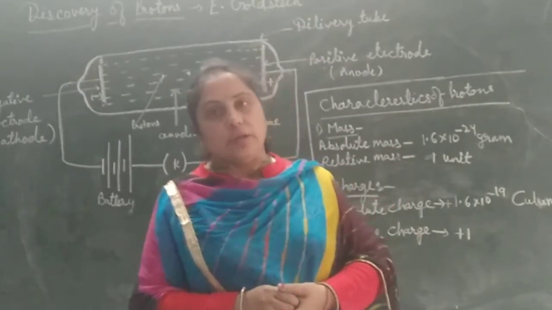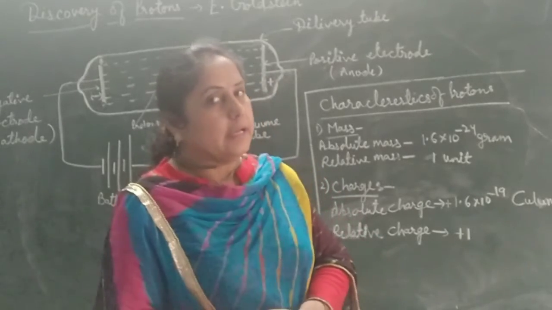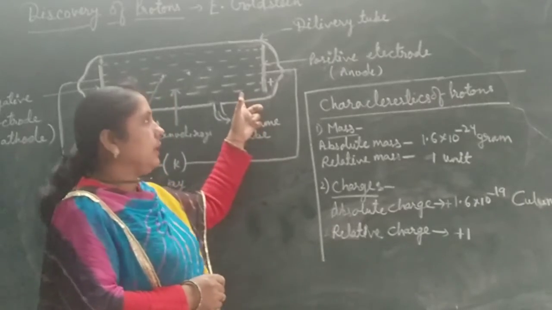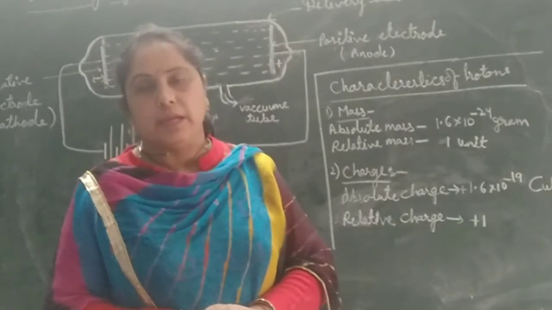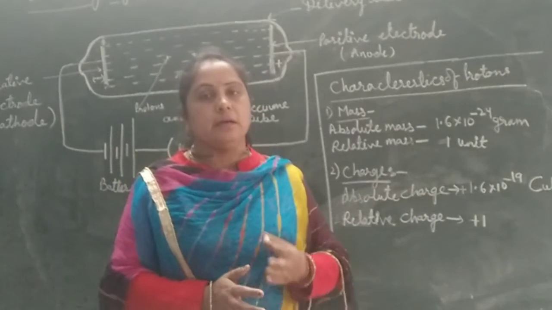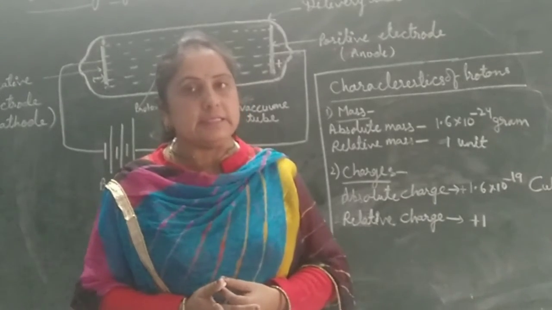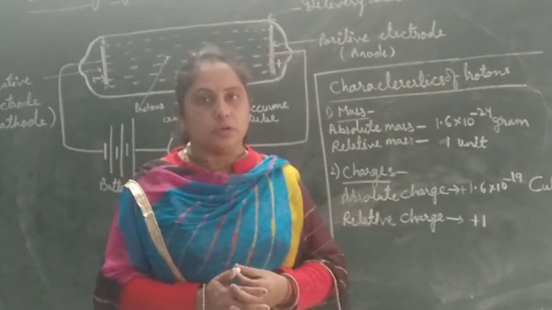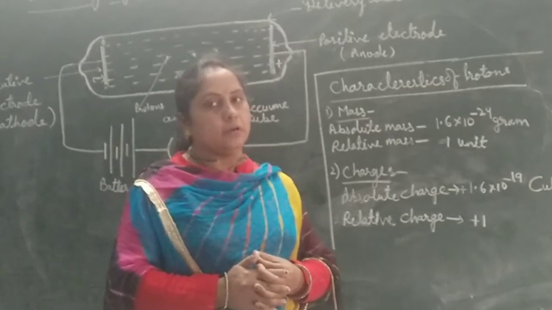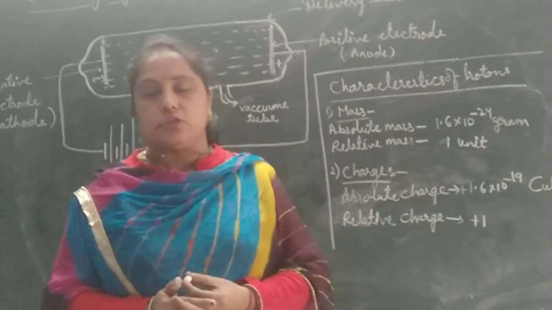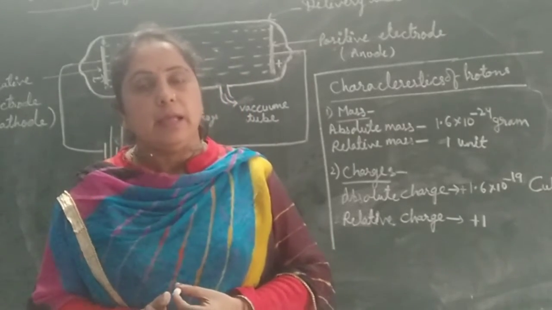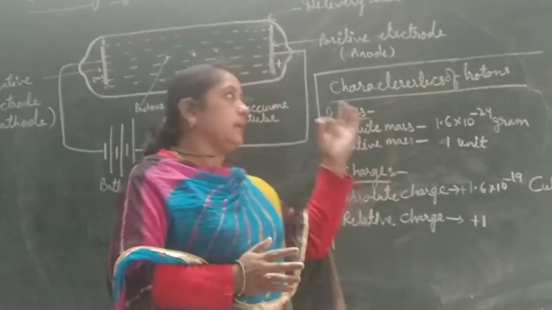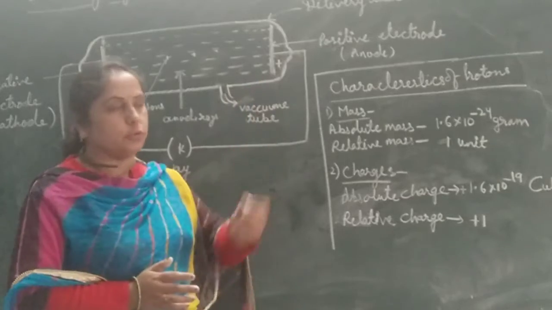In the discovery of proton, the nature of proton also depends on the nature of the gas filled inside the discharge tube. It means if we take different types of gases inside the tube, that affects the mass and the charge of protons. Mostly we take hydrogen gas inside the tube because it is the lightest element and its atom is also the lightest.